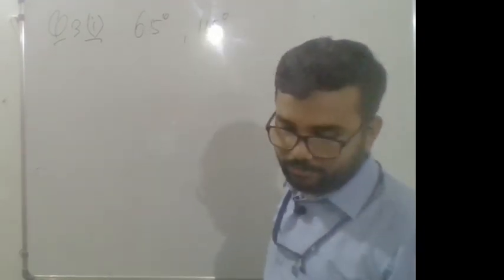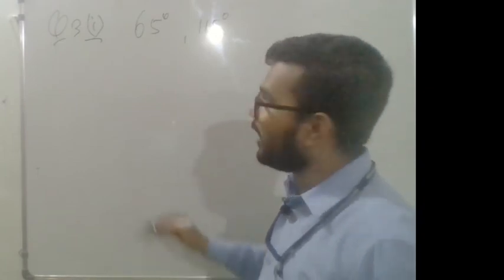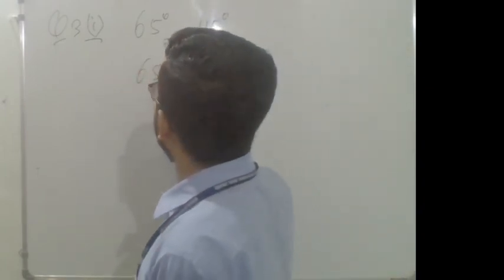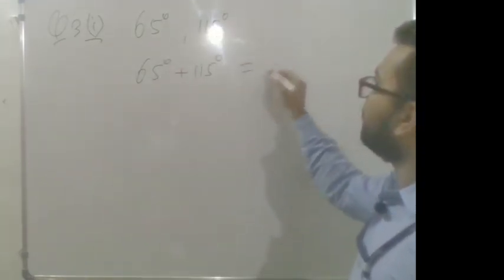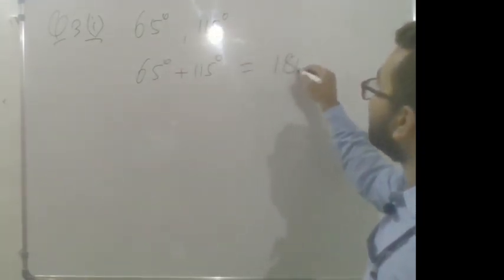You just add it. When you add 65 degree plus 115 degree, you will get 180 degree.